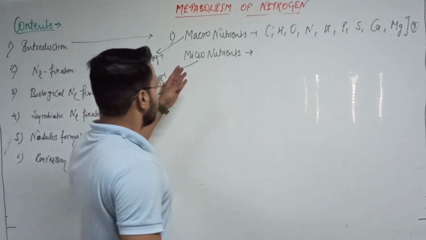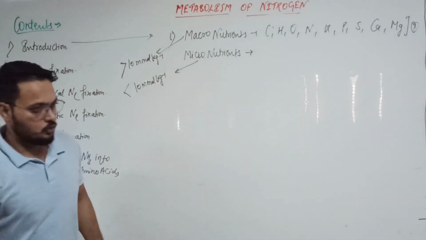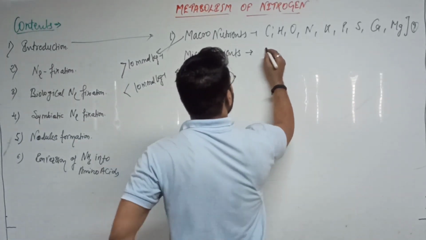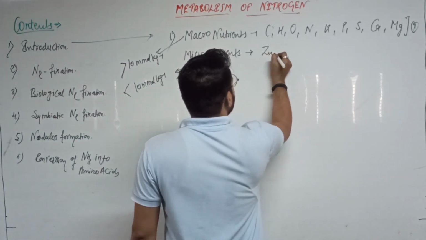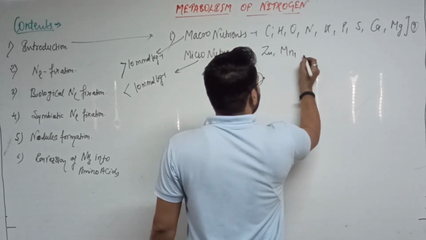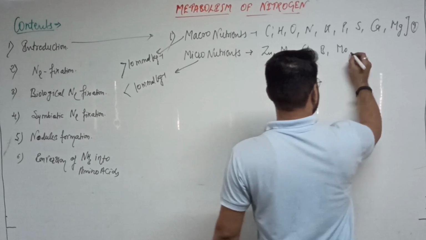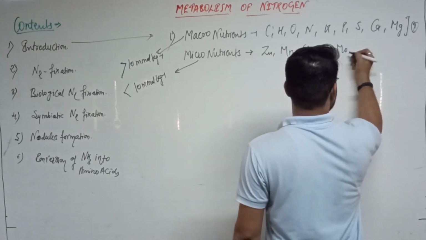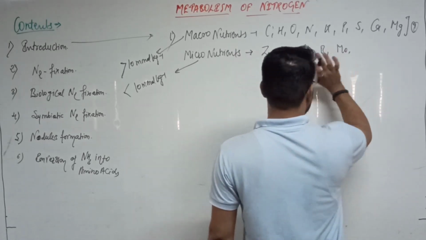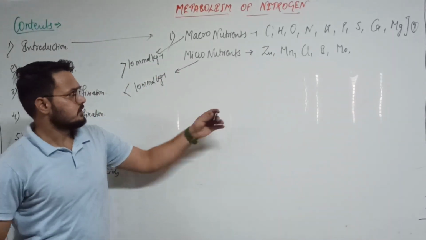That is clear. What is inside the micronutrients? Zinc, manganese, chlorine, boron, molybdenum, etc. So these are the micronutrients.